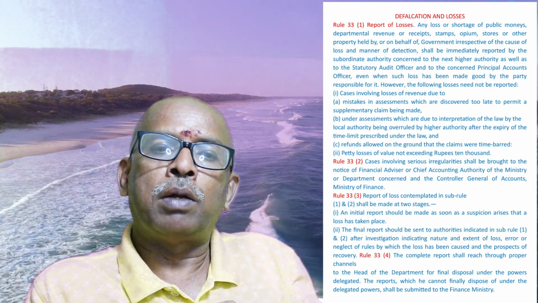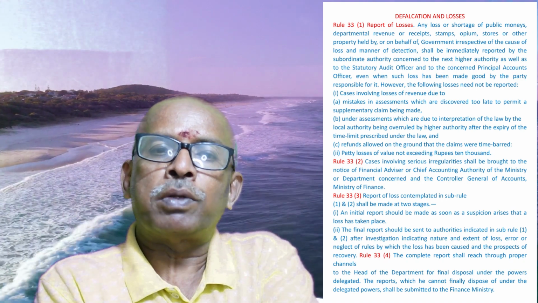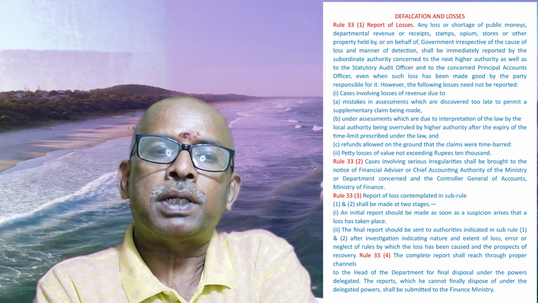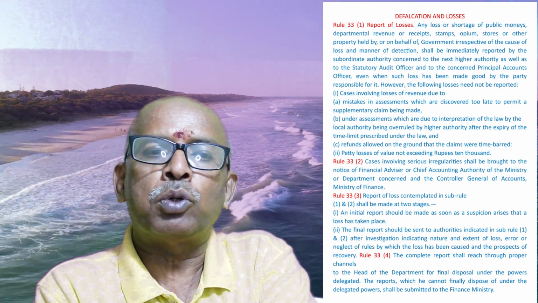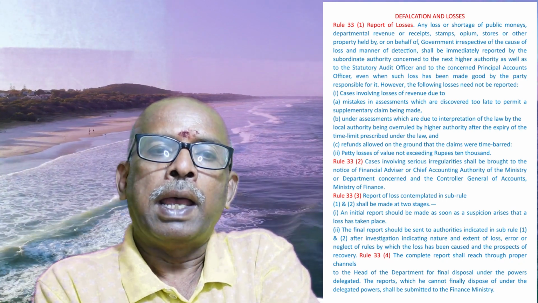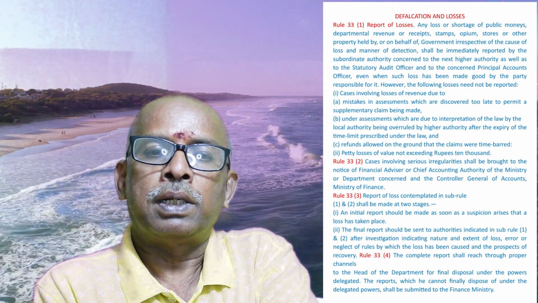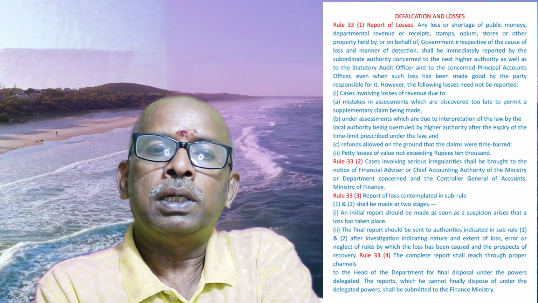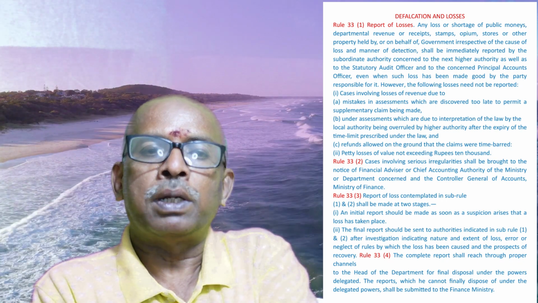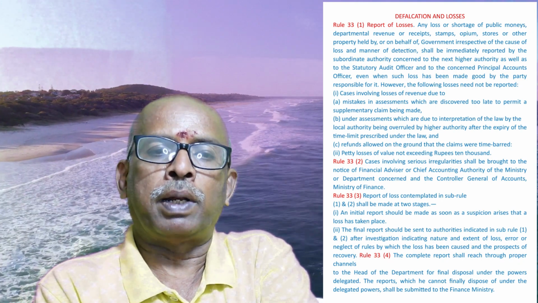And other property held by or on behalf of the government, irrespective of the cause of the loss and manner of detection, shall be immediately reported by the subordinate authority concerned to the next higher authority, as well as to the statutory audit officer and also to the concerned principal accounts officer, even when such loss has been made good by the party responsible for it.